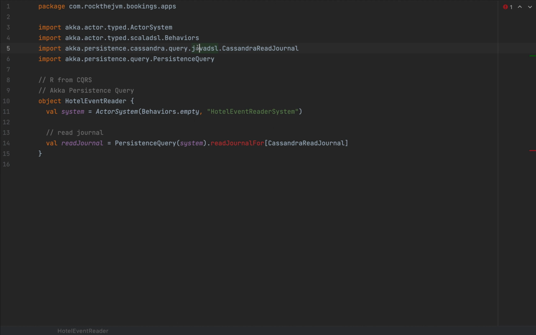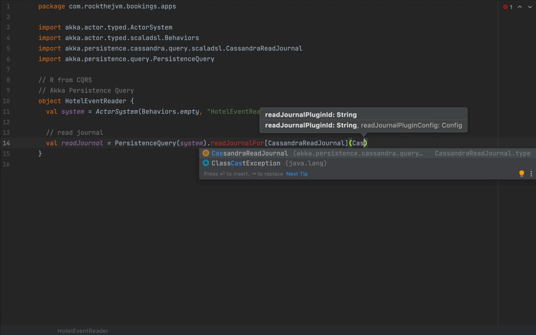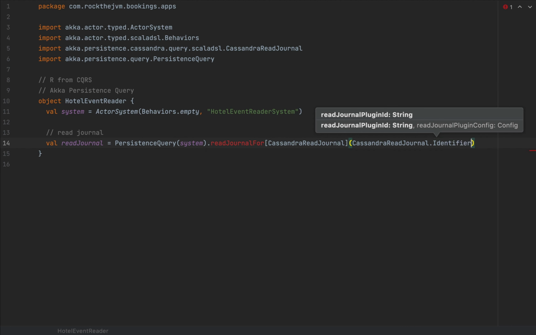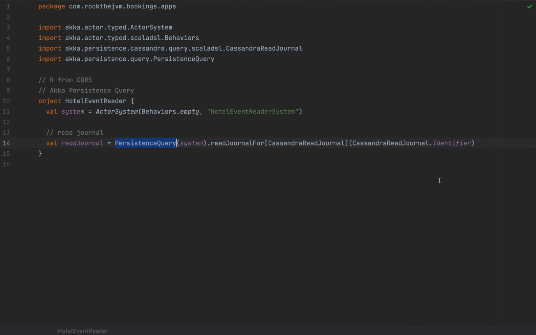And I'm going to import that. Make sure you import from the Scala DSL, because we're writing Scala, of course. And the argument of that is going to be Cassandra read journal dot identifier. So every journal will have a unique identifier by which persistence query will identify it, because in a real application, we can have persistence query with a variety of stores. So I'm going to use this Cassandra read journal.